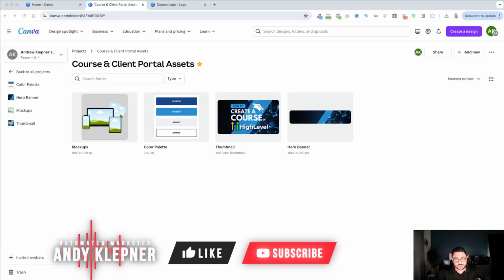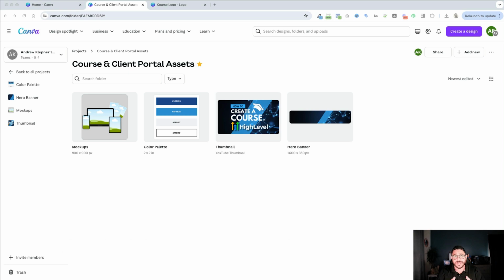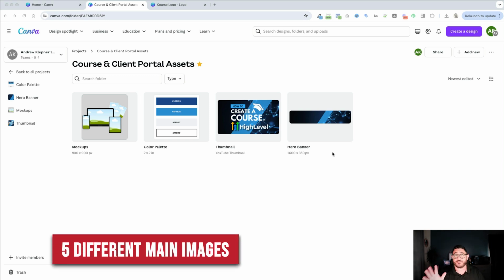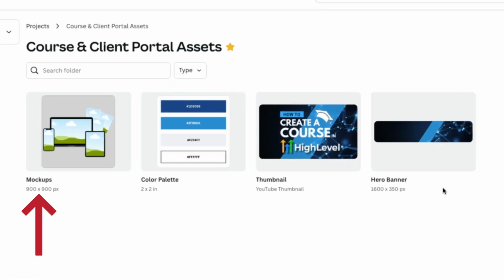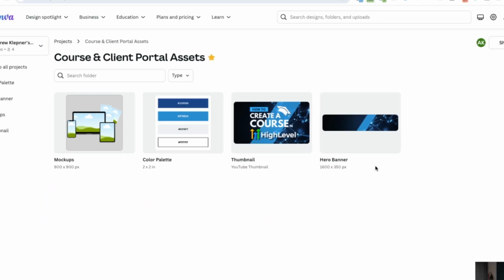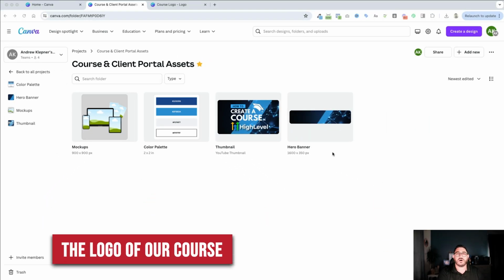All right, so the first thing that we need to do to create the images is show the lay of the land and go over the different images that we're going to create. To get started with our assets for our client portal and course, we're going to create 5 different main images, and then the other images that we need are going to be a derivative off of that. Those 5 images that are very important are our mockup, our color palette, our thumbnail, our hero banner, and to start off with, the logo of our course.